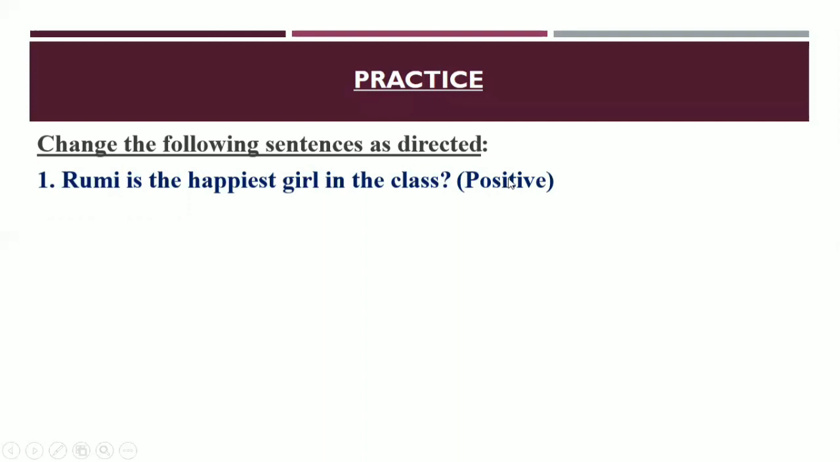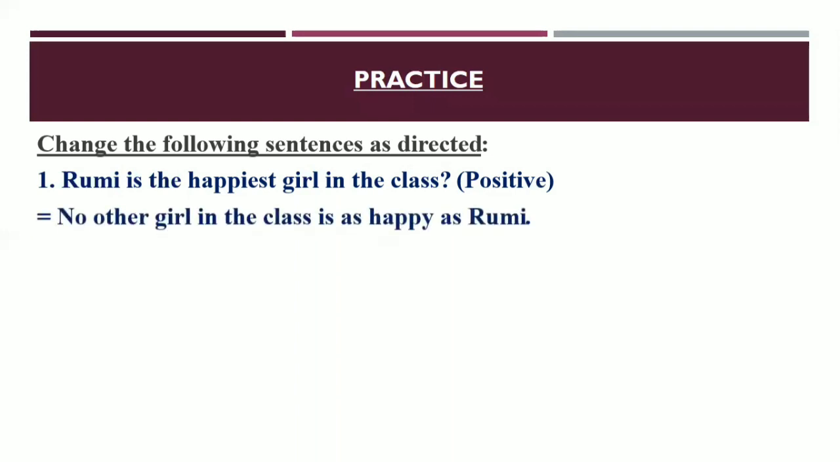You know, beside the sentence, within the bracket, if you get positive degree, comparative degree or superlative degree written in this way, you have to change it into that form. So this sentence is in the superlative form, and you have to change it into positive form. So what will be the positive form? Yes, this is the answer for you. No other girl in the class is as happy as Rumi. Okay, dear learners.